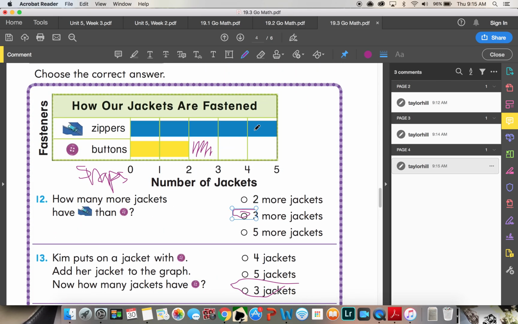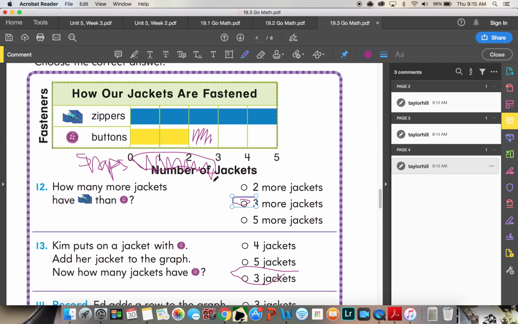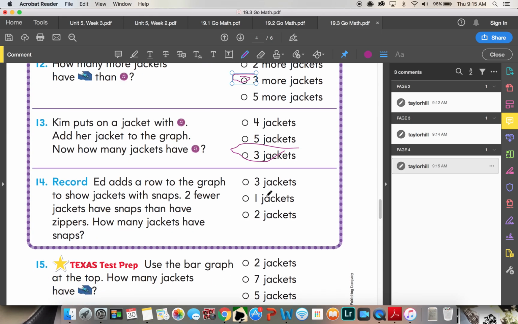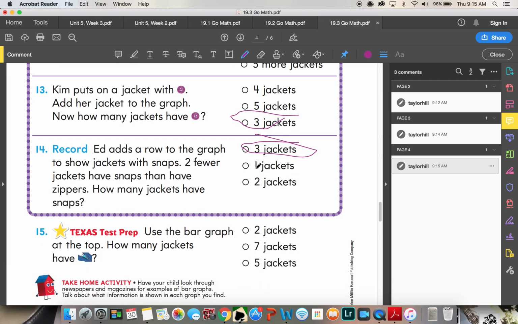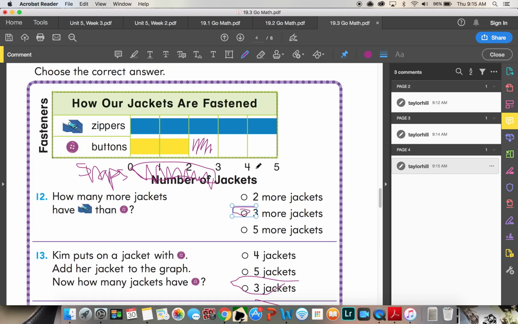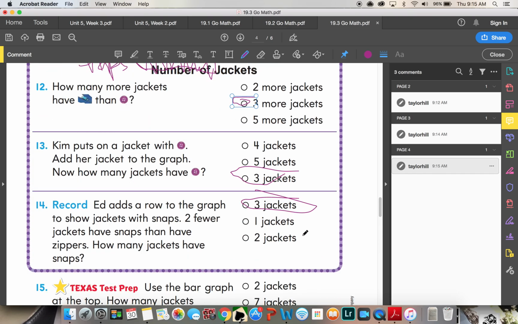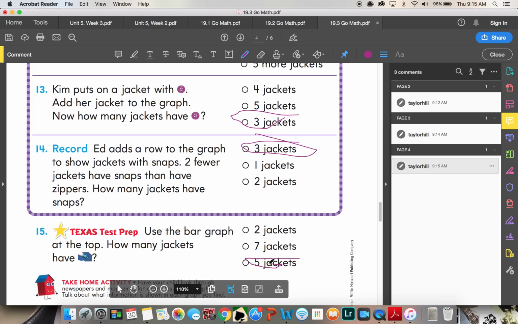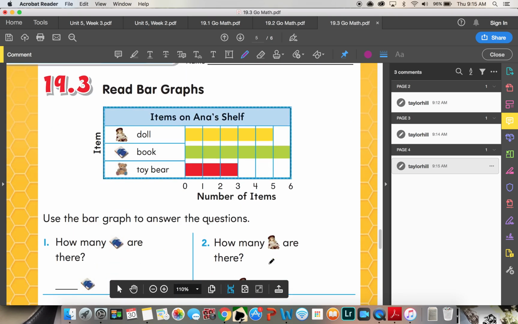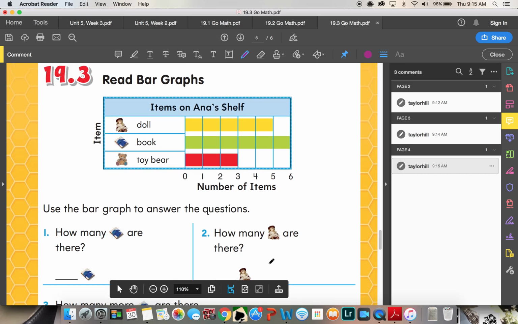So minus 2, so then 1, 2, 3. All right, so we have 3 jackets with snaps. How many jackets have snaps? 3 jackets. Use the bar graph at the top. How many jackets have zippers? Let's count. 1, 2, 3, 4, 5. 5 jackets. Very good.